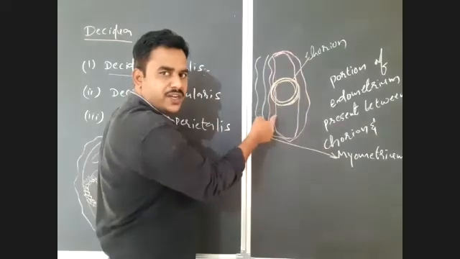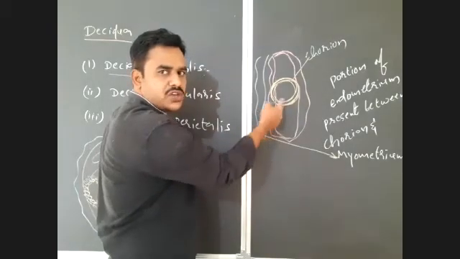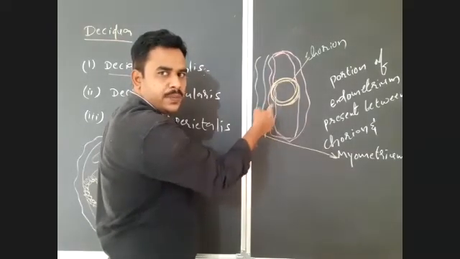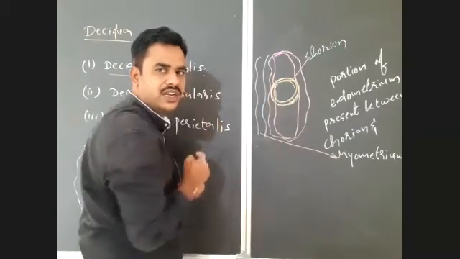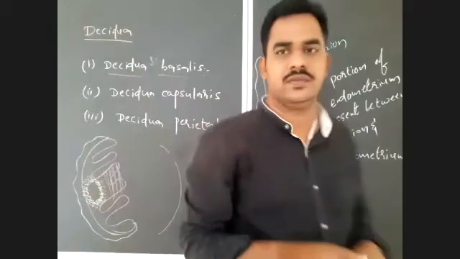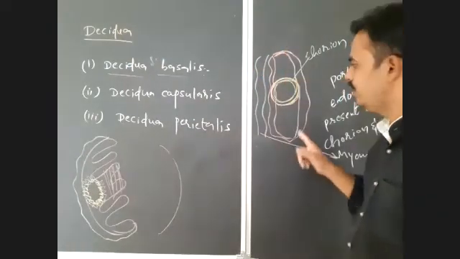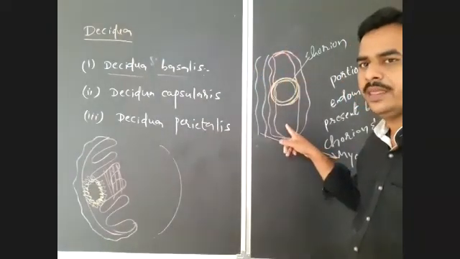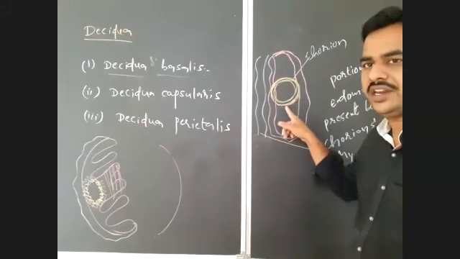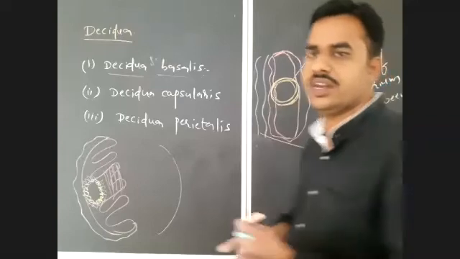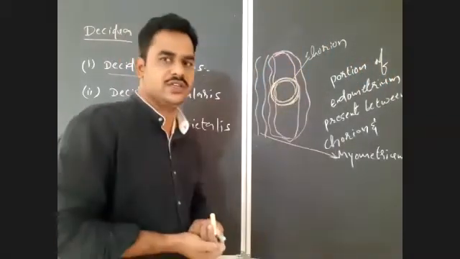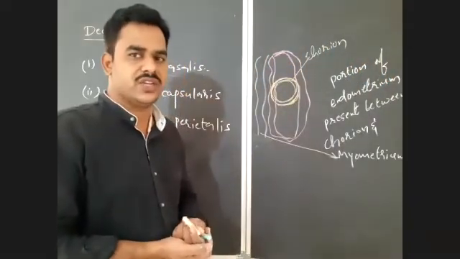Important mark. What is deciduea basalis? The portion of endometrium present between chorion and myometrium of the uterus is known as deciduea basalis.